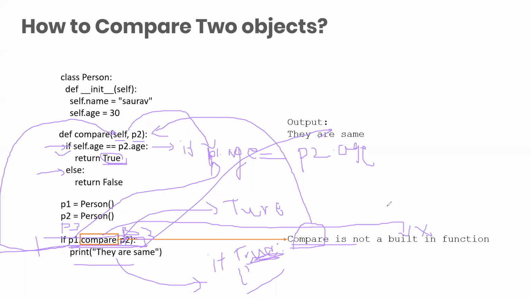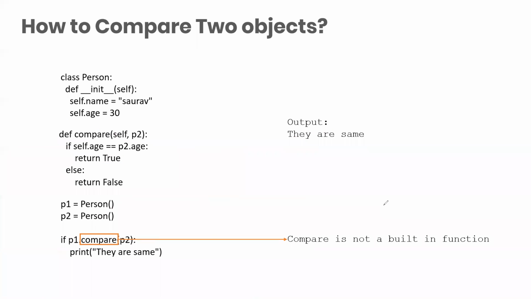Still not? Just understand that this compare function was not there, so we created a compare function. Since P1 was before the compare function, self becomes P1 and P2 is as it is. It could have been P3, P4, P5, anything, and we could have created P3, P4 here, any kind of other objects. So it will compare the age of P1 with P2 and will return true if they match.